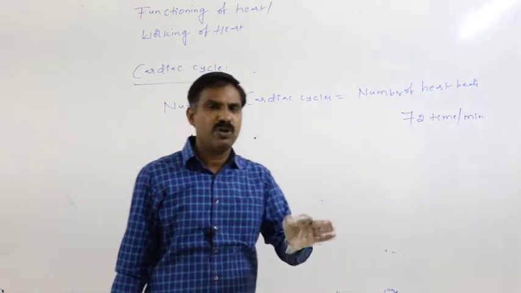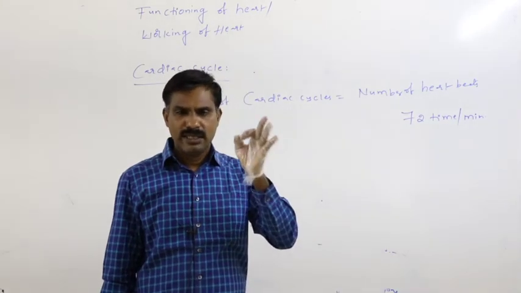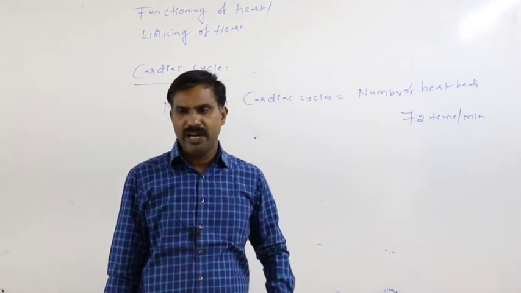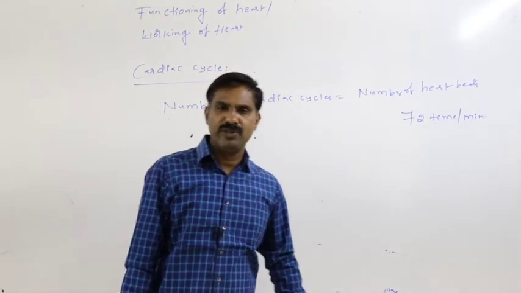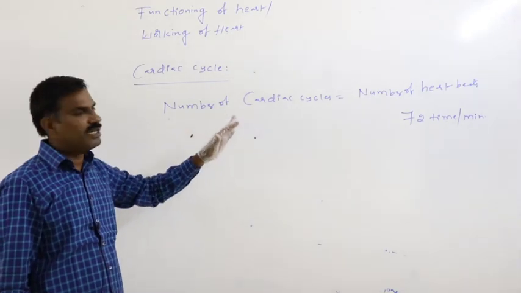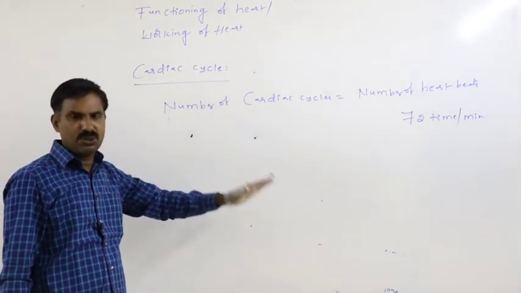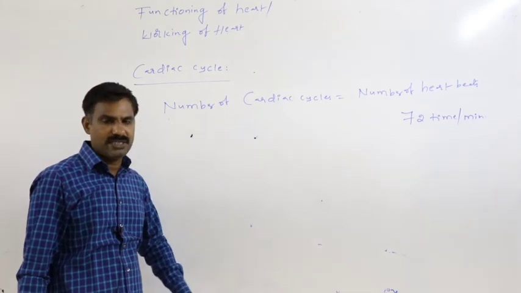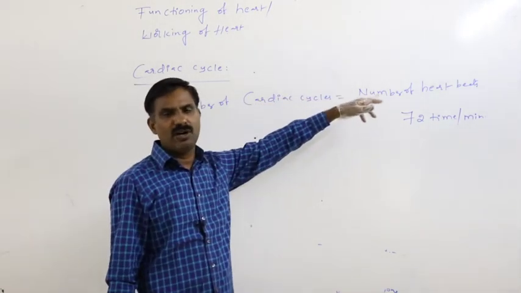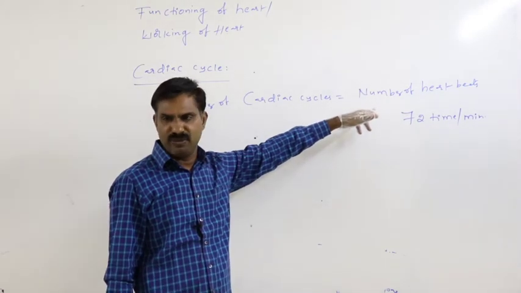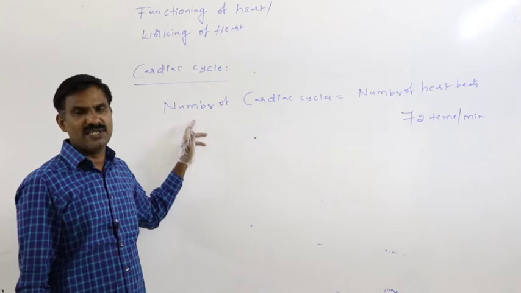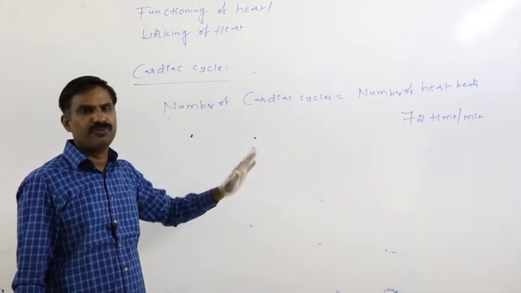This is very important. From the NEET examination point of view, this question may be repeated several times, so you should remember it. The number of cardiac cycles is always equal to the heartbeat rate. If the heartbeat rate is 72 times per minute, then in 1 minute the number of cardiac cycles is 72.